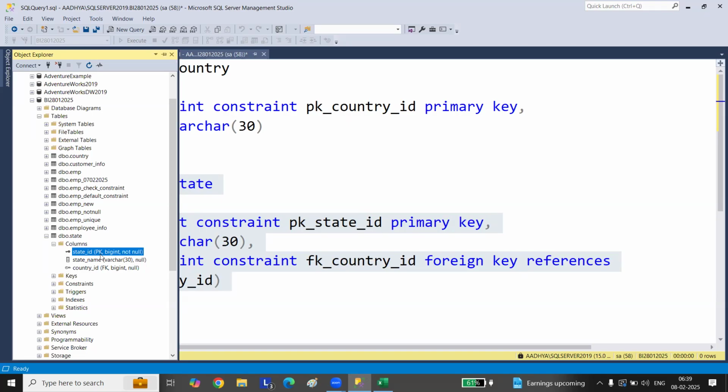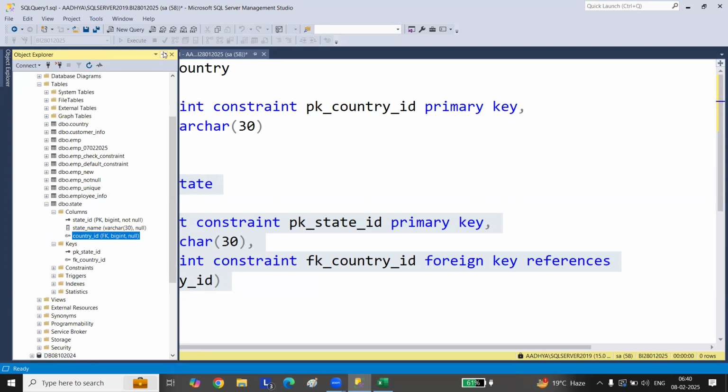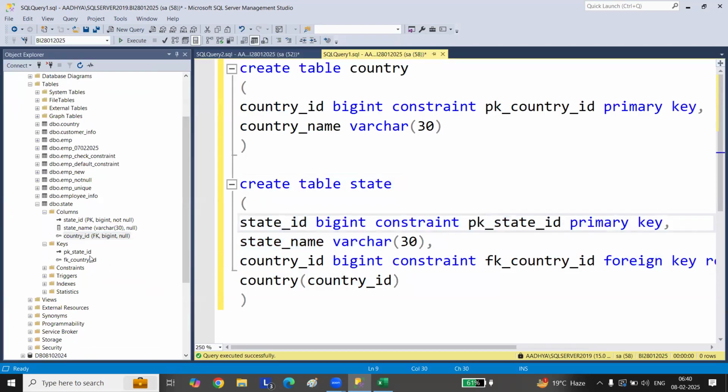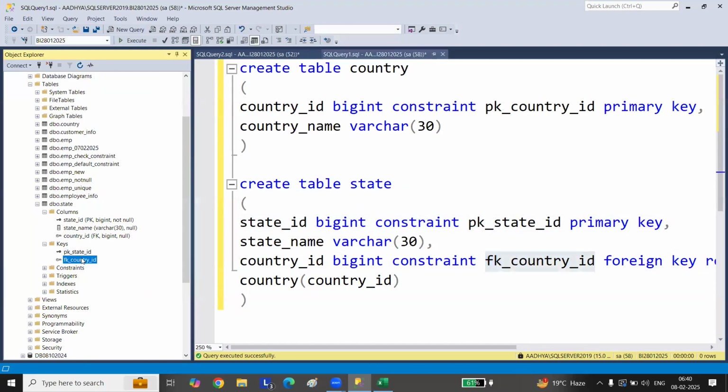State underscore ID has got PK, being not null, and country underscore ID has got FK. Here you see the constraints that you created: for the primary key, PK underscore state ID, and for the foreign key, FK underscore country ID.